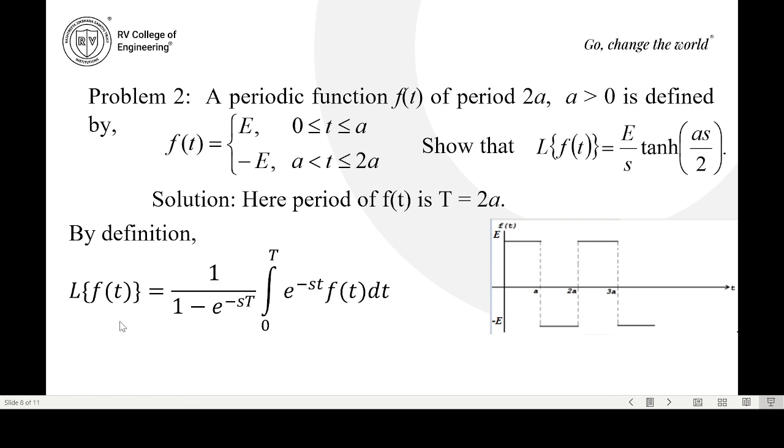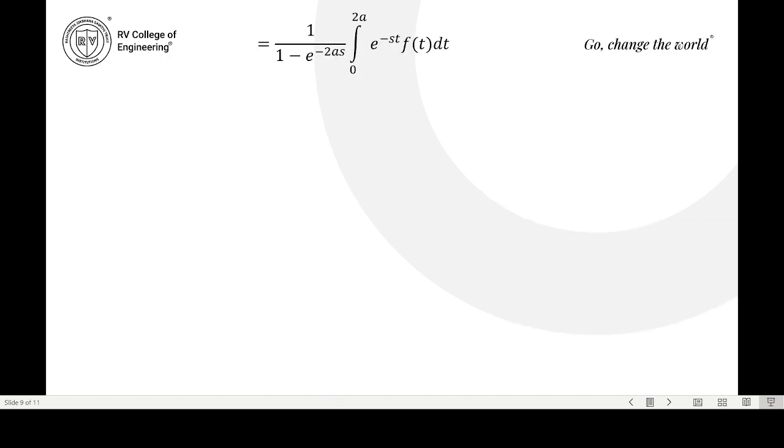Then, by definition, we know that the Laplace transform of f of t equals 1 by 1 minus e power minus sT, integral from 0 to T of e power minus st f of t dt. Here, since capital T equals 2a, you substitute 2a, so you will get 1 by 1 minus e power minus 2as, integral from 0 to 2a of e power minus st f of t dt. Since this function f of t is not continuous from 0 to 2a, we can use the property of integrals and write 0 to 2a as 0 to a and a to 2a.